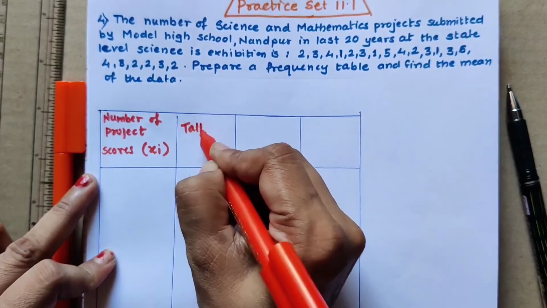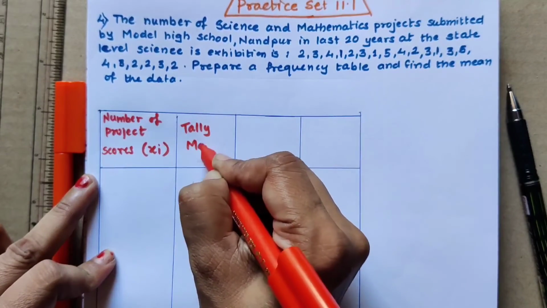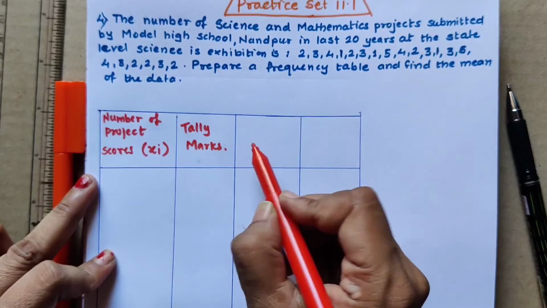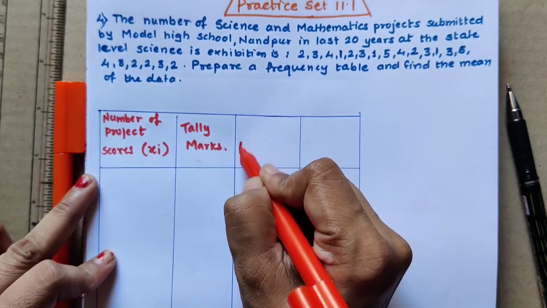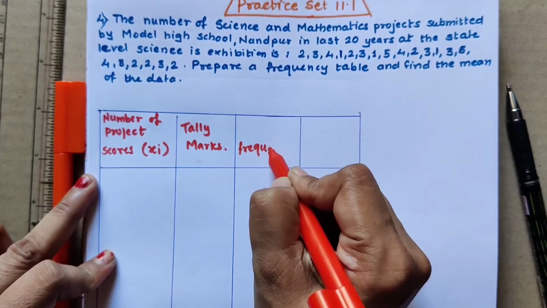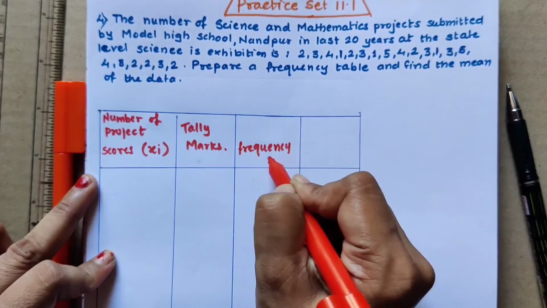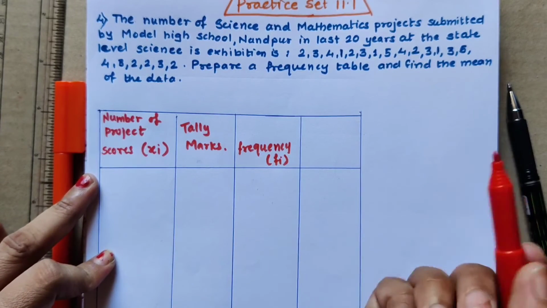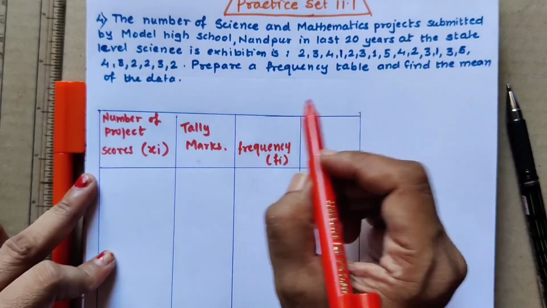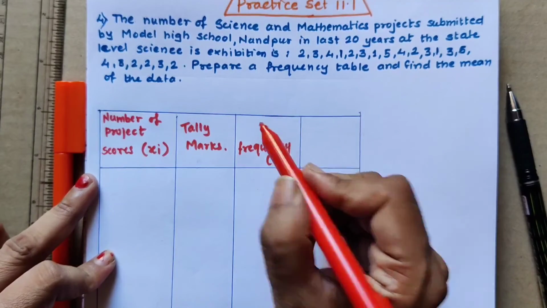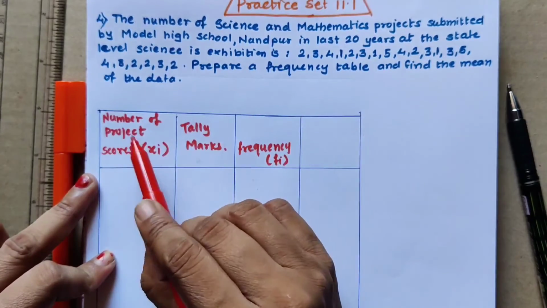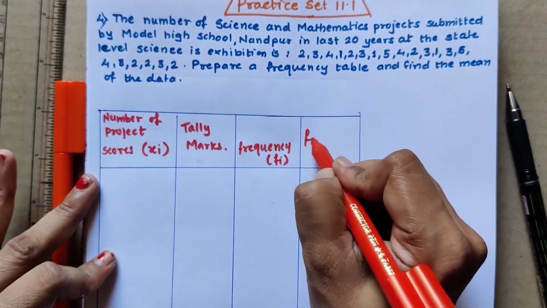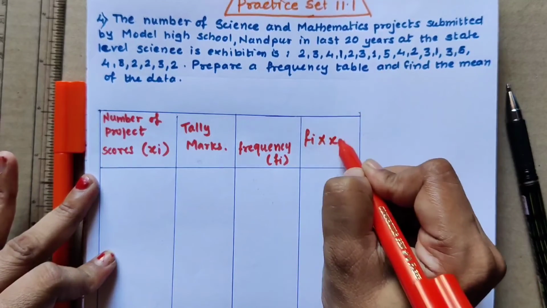The second column should be tally marks. Without fail, write down the tally marks column. In the third column, you can directly write the frequency, which is denoted by fi. And the last column is fi multiplied by xi.